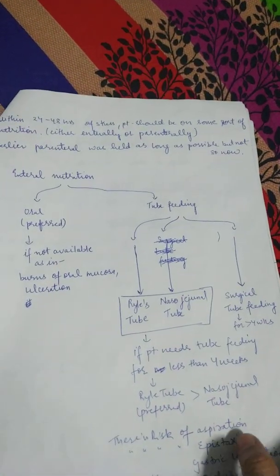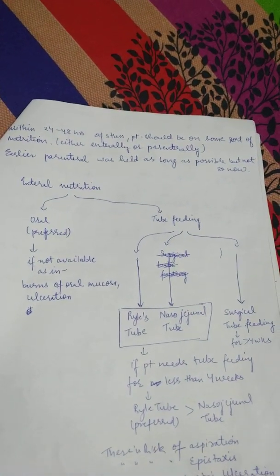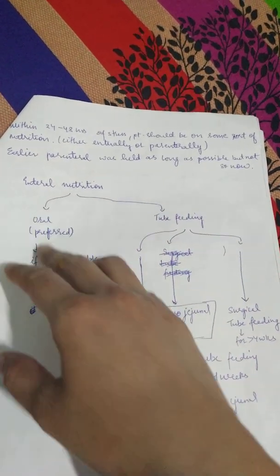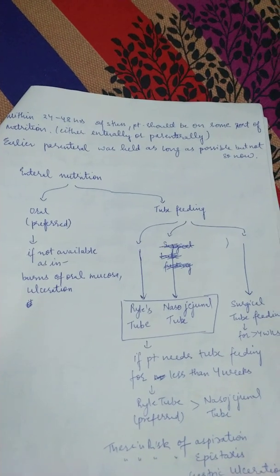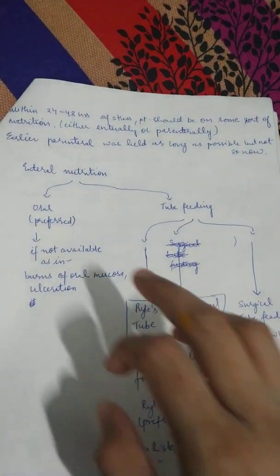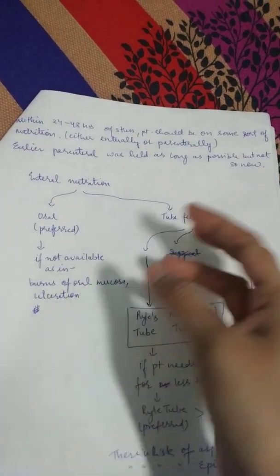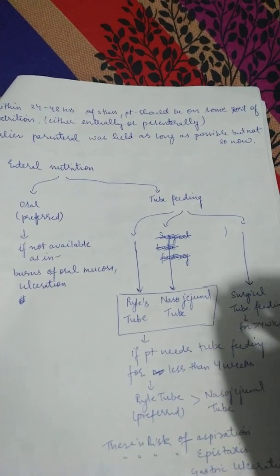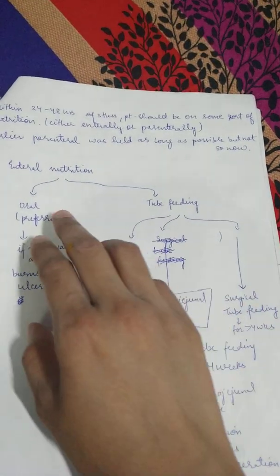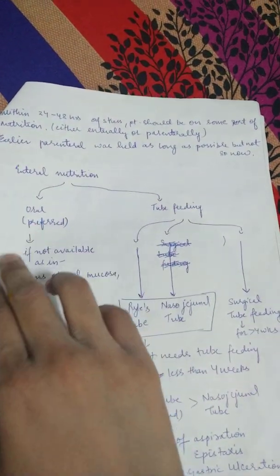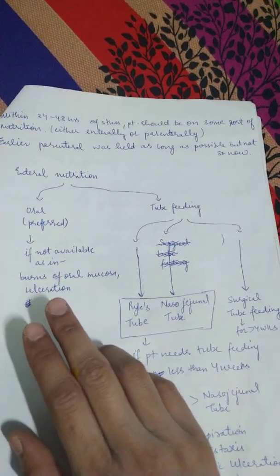Then we come to the type that we have decided: yes, we will give this patient enteral nutrition. So what is the way of giving enteral nutrition? It can be given orally, or through a tube, and the tube can be Ryle's tube, nasojejunal tube, or surgical tube. Out of oral and tube, obviously oral is preferred because it is more physiological.